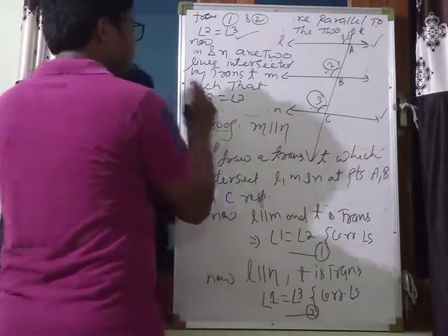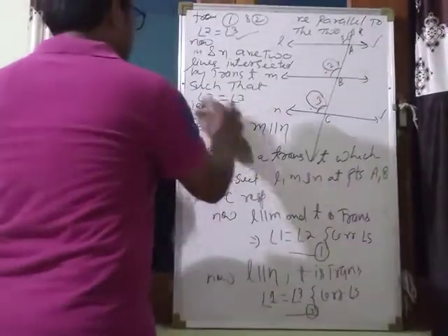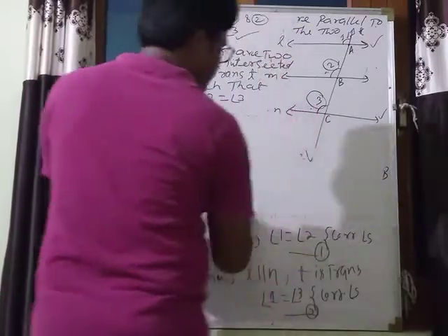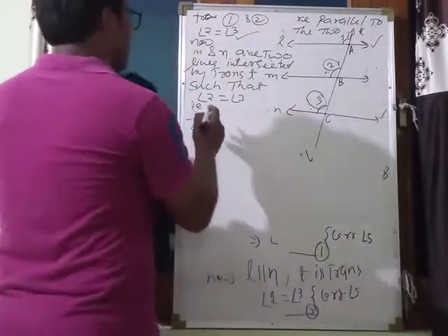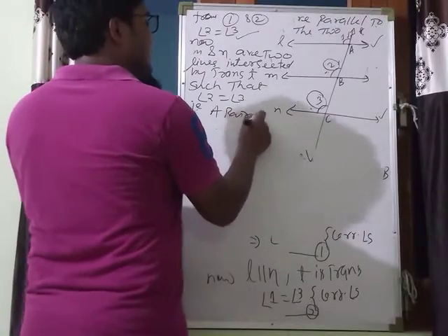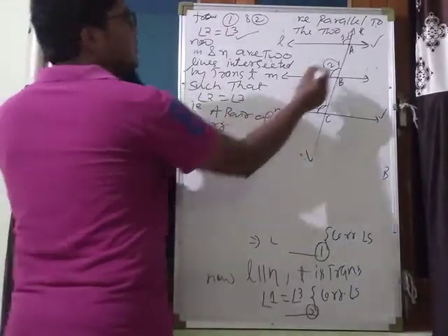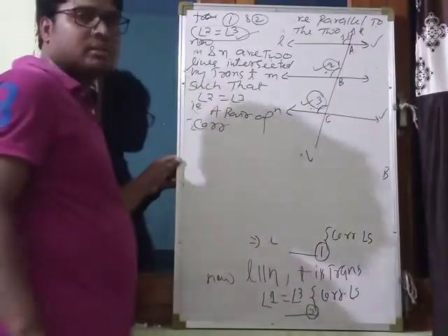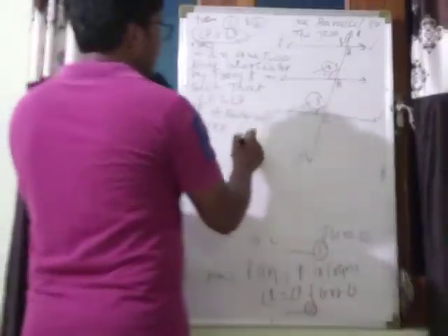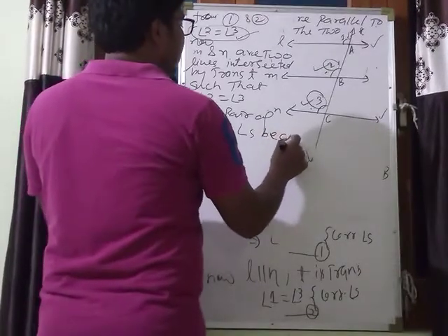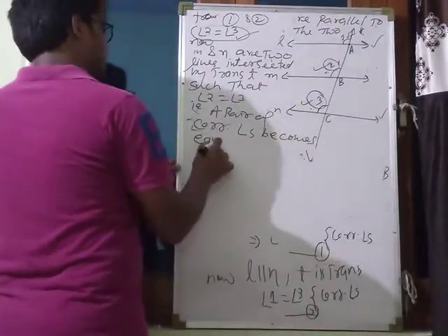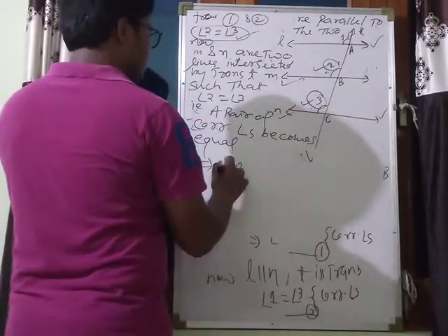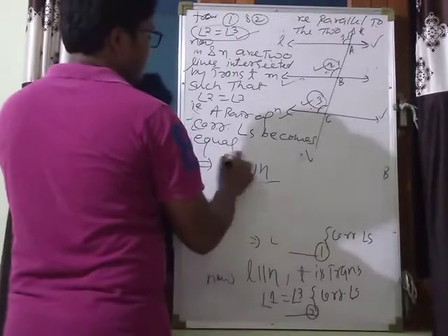That is a pair of corresponding angles. See, this and this angle are corresponding angles and here we have proved that corresponding angles are equal. Pair of corresponding angles becomes equal. That's why these two lines are parallel. M is parallel to N.